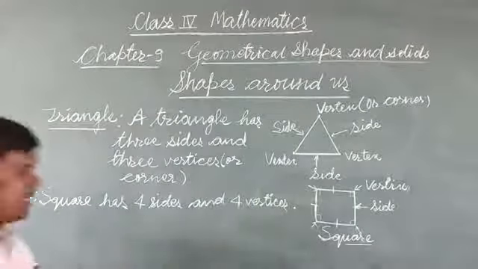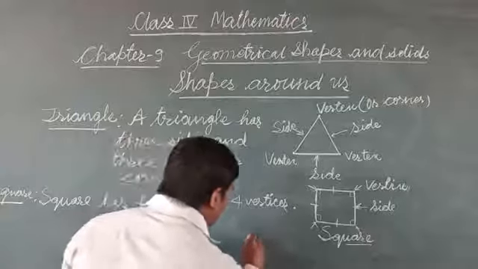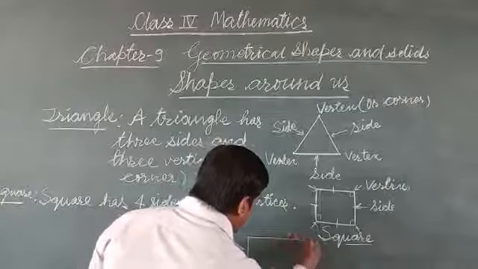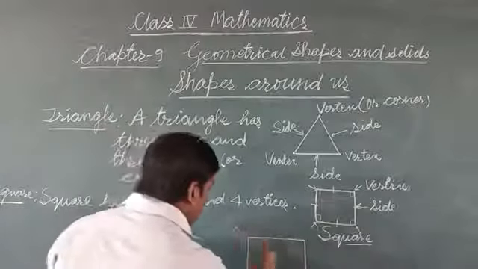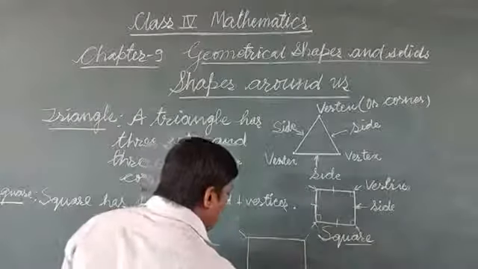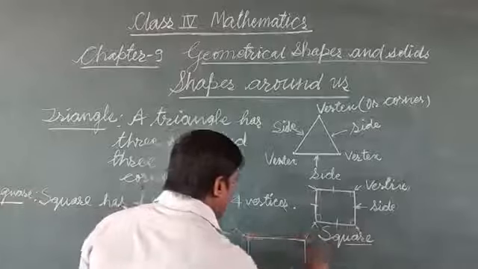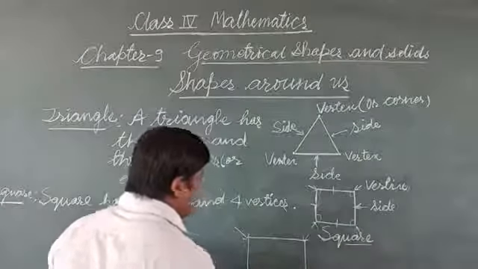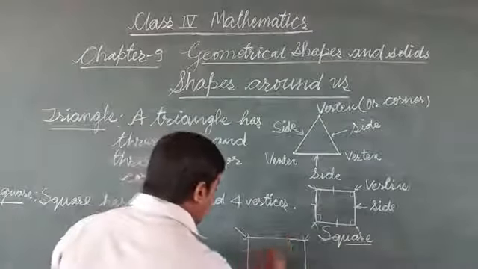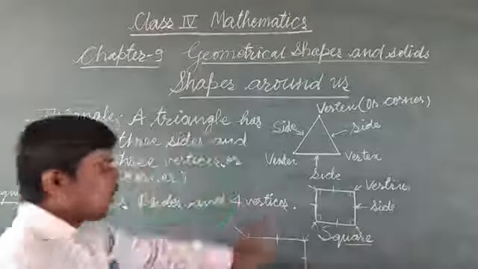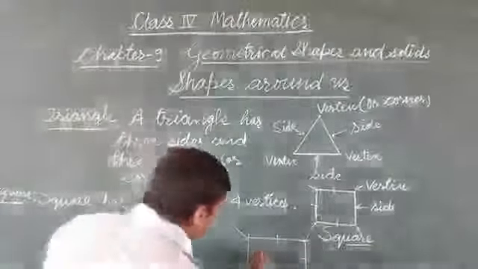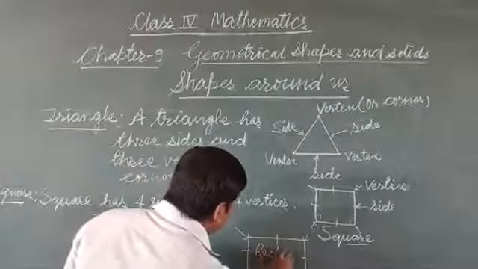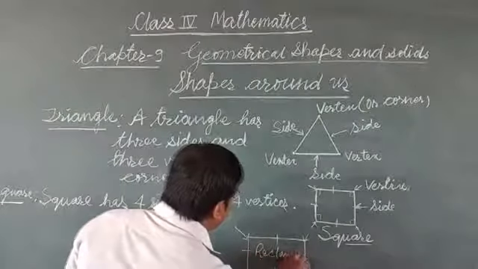Similarly, we are having another figure, we call it a rectangle. Here we are having another 4 vertices and 4 sides, but it is called a rectangle.